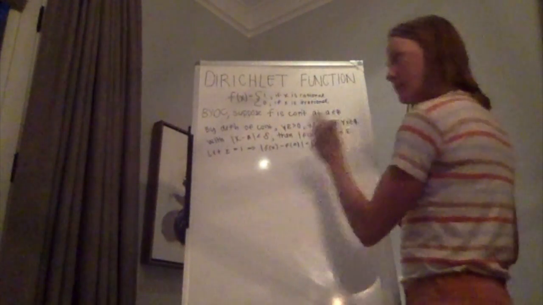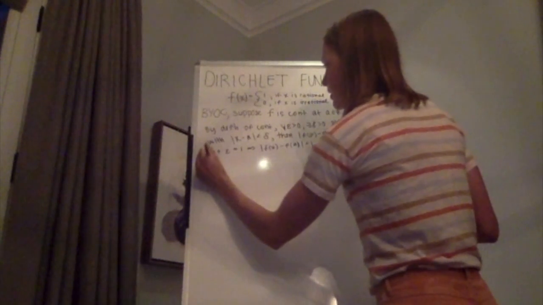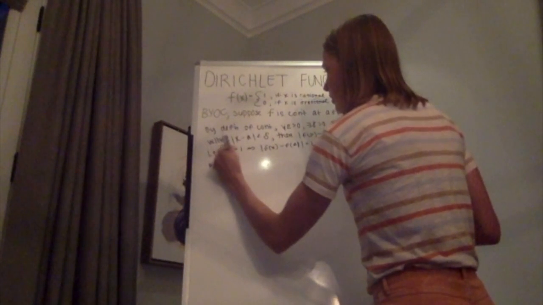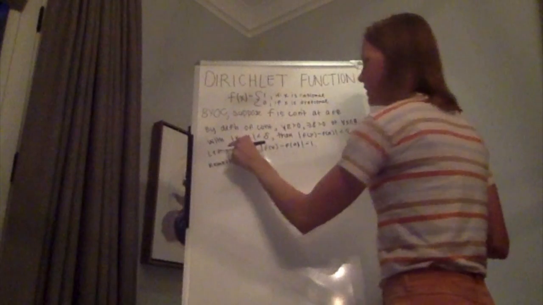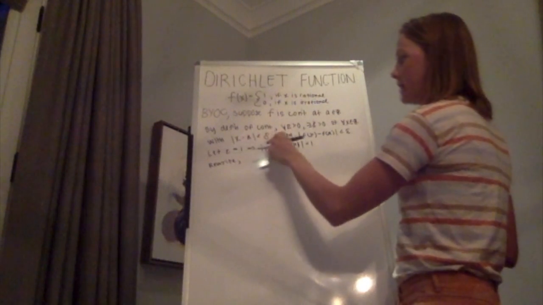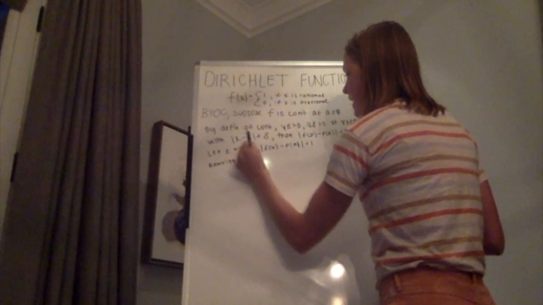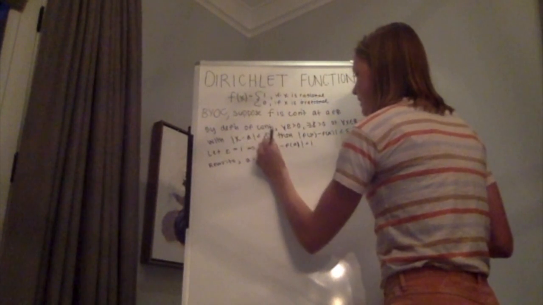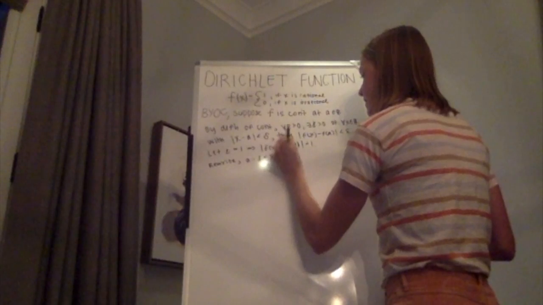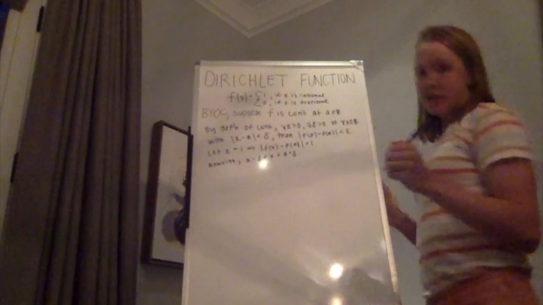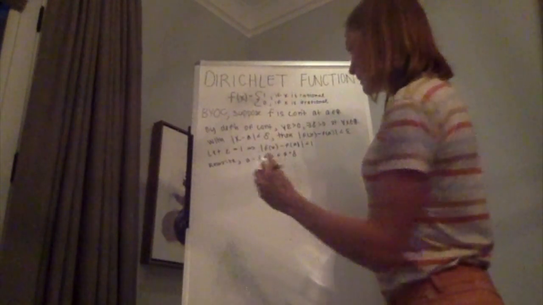So we can rewrite this statement: the absolute value of x minus a is less than delta can be rewritten as a minus delta is less than x, which is less than a plus delta. So now that we have our definition of continuous, we're going to take two cases.